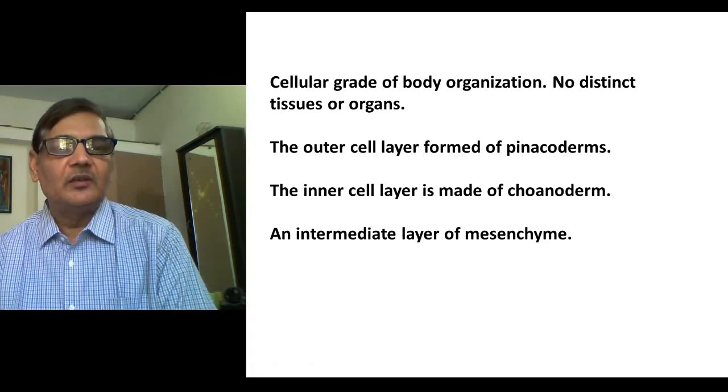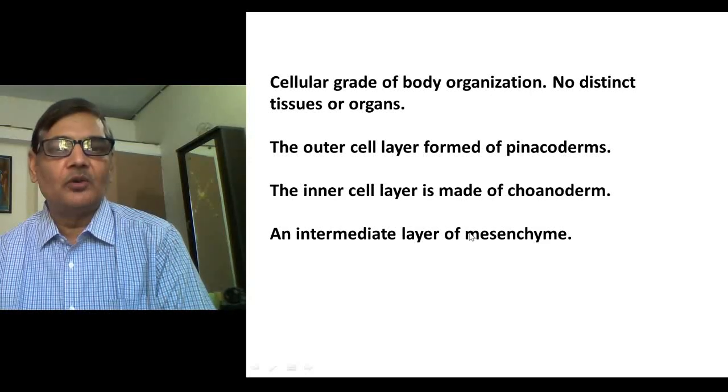An intermediate layer present in between the pinacoderm and choanoderm is the mesenchyme, and inside the mesenchyme you can see scattered cells. Such cells are actually amoebocytes or sclerocytes or archaeocytes, which are totipotent cells. So such cells are scattered in the mesenchyme, and sponges show very good ability of regeneration.